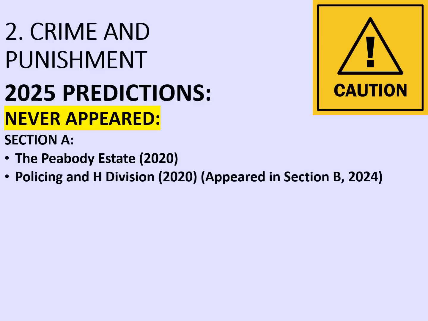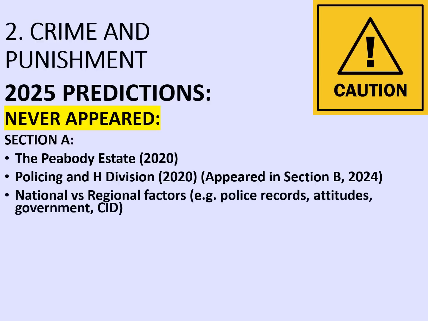It was also relevant in section B in 2024, but remember the specific handling of policing is a bit different in section B to how it's specifically handled in the Whitechapel case study. National versus regional factors is the big one though, and this is really broad, so this is the use of things like CID, police records, public attitudes, government, etc.